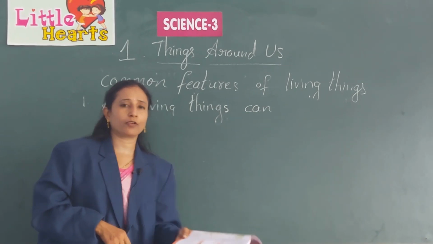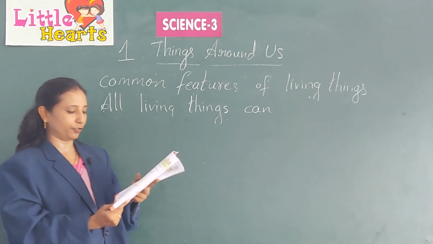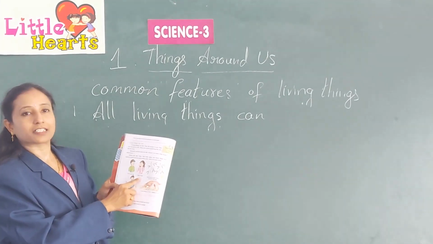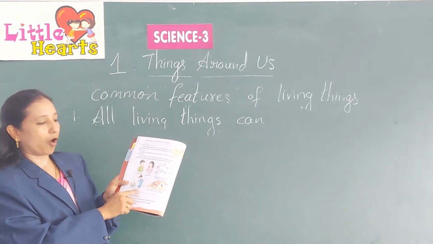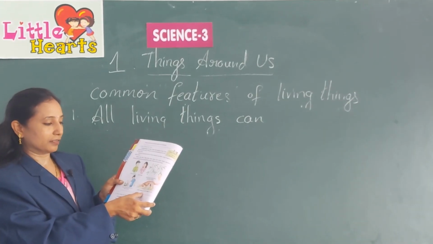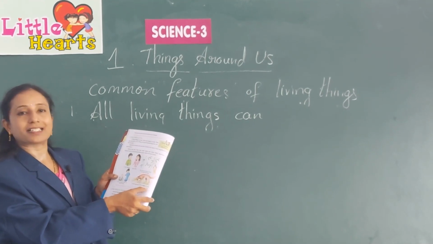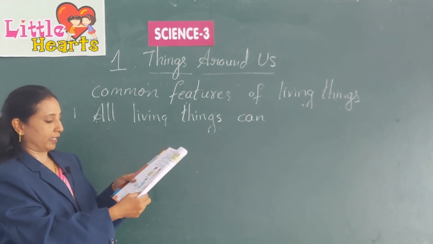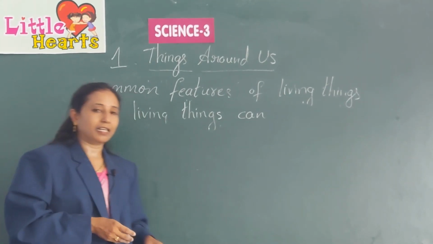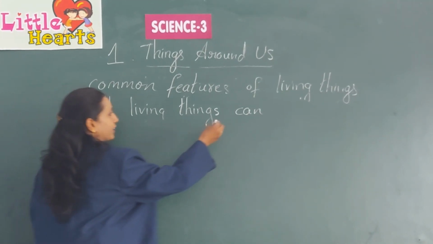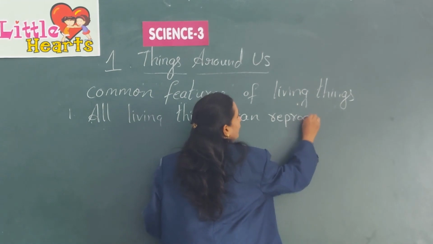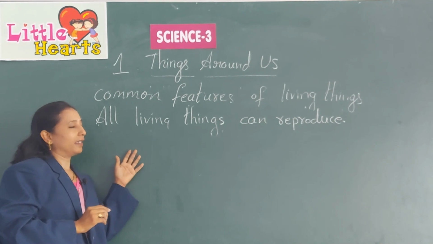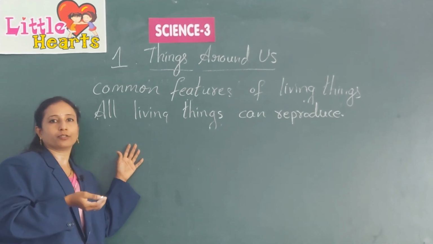Before going to the last topic, in your textbook they have given you some more examples of feelings: a boy laughing, a girl crying, a boy touching hot water, and also a dog looking at a bone, wagging its tail when it's happy or when it feels it by smelling. Then our next topic is, living things can reproduce.